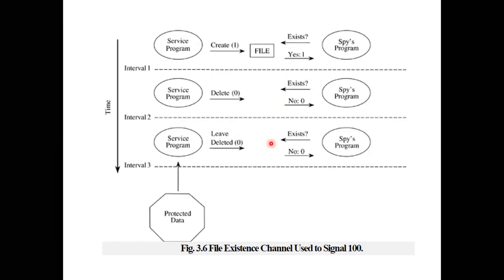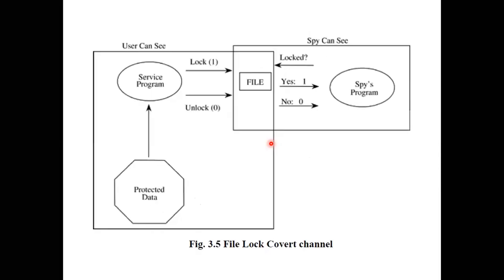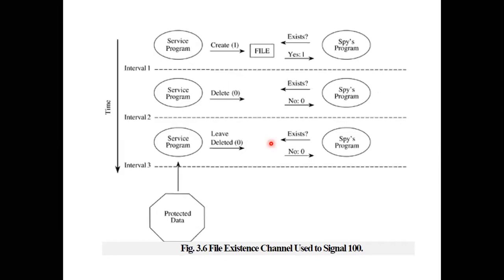Okay, so I hope you have understood. So here we end it today. Probably next time when we meet, we'll look at the covert timing channel. Now we have seen 2 types of covert channel. In the first, we have seen how by locking a file or unlocking a file, you can reveal the information. And in the second figure, we have seen how by creating a file and deleting a file reveals the information.